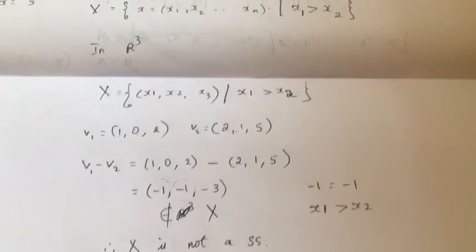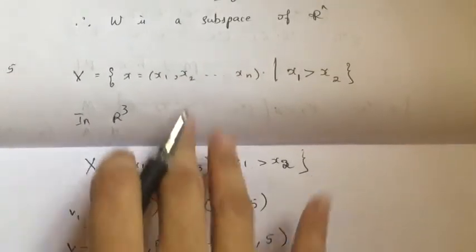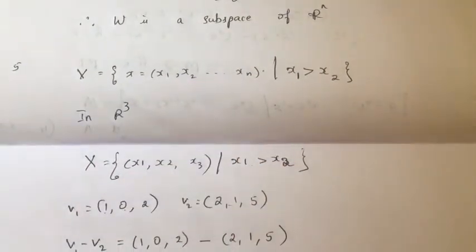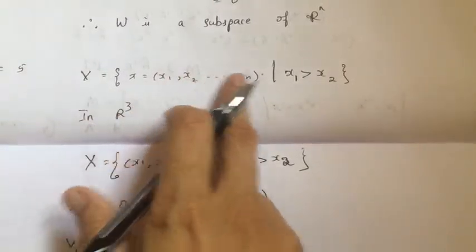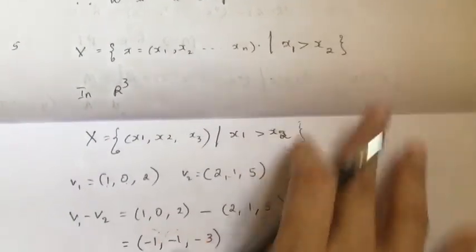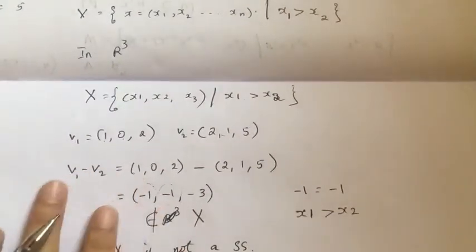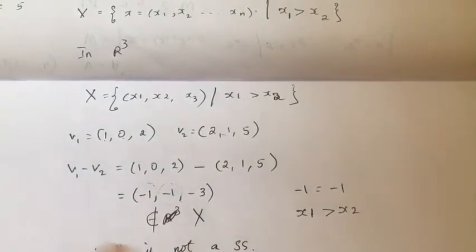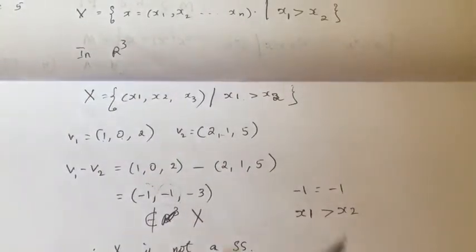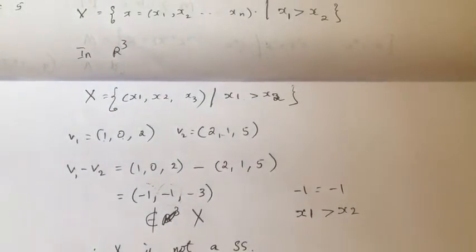subspace. Okay, so similarly, if I take n-tuple also, the same thing. In general, you take some values for these two and the rest you write dash dash dash, and take any vector addition or scalar multiplication and show that it does not belong to this X, therefore it is not a subspace.